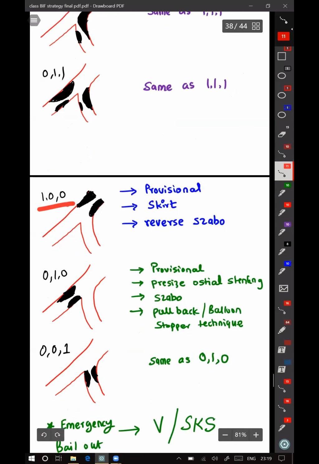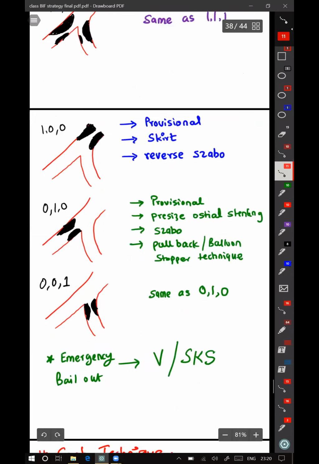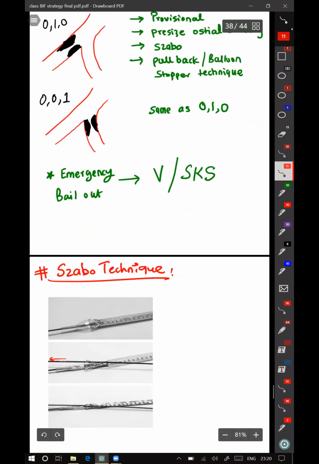For 100, that is lesion only in the proximal part of the bifurcation, again the preferred choice is provisional. You can do a skirt or do a reverse Szabo. You can go and read reverse Szabo. Here, the wire is passed through the proximal end of the stent. In reverse Szabo, it is put through the distal end.